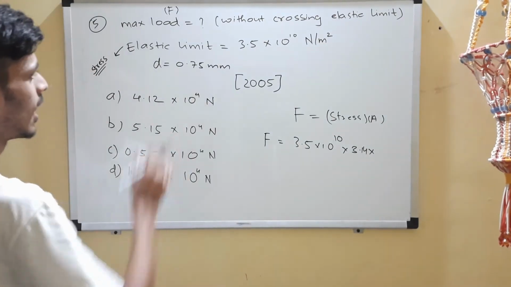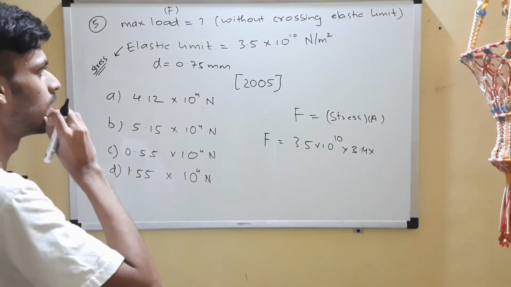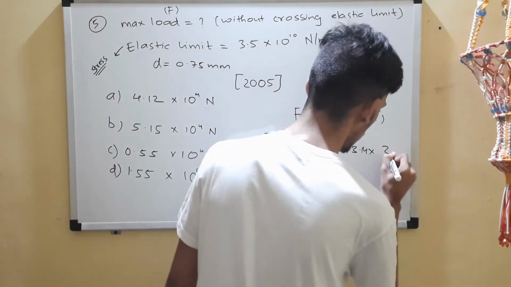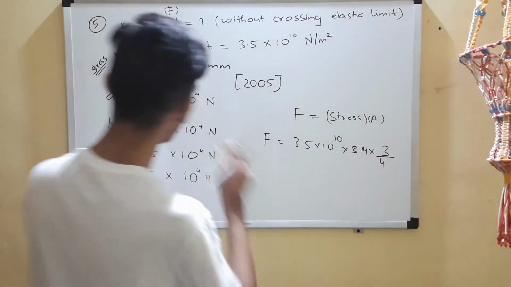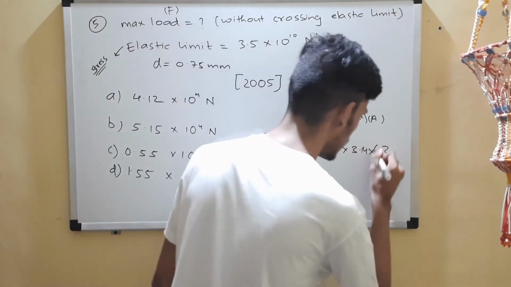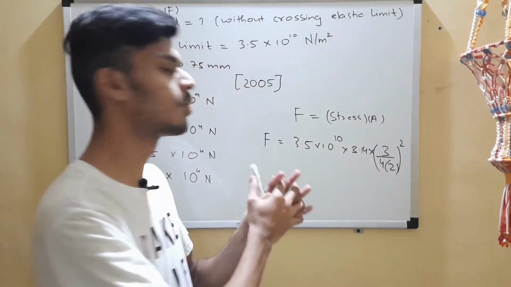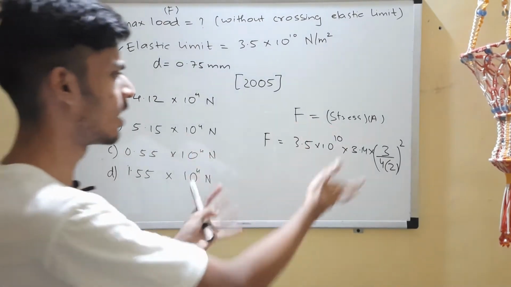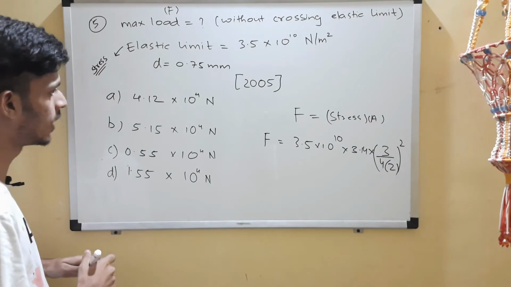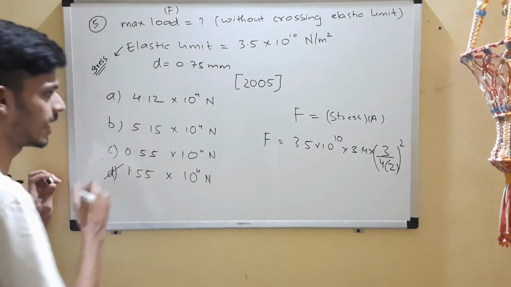R will be, this is the diameter. If you see, it is 0.75, which means 3 by 4. This is the diameter, right? Divided by 2, that will give you the radius, and this squared. Now you are supposed to go ahead and solve this. Only the calculation part is remaining. After solving, the answer that you will get is option D, I guess.